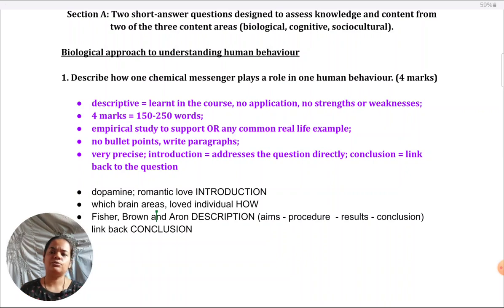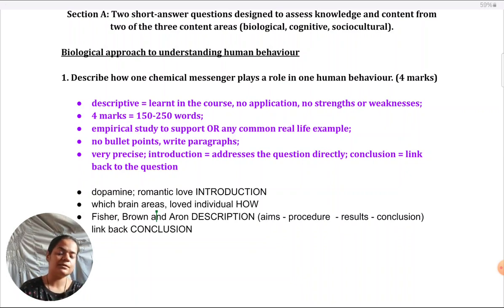Serotonin is another popular neurotransmitter, and there's this study by Caspi et al. on depression, how serotonin regulates mood. That could have been your answer. I think these are the most popular ones. Even pheromones would come under chemical messengers. So the Wedekind study, in which T-shirts were smelled. I think MHC was the pheromone, and the behavior that was getting impacted was again romantic love or attraction, rather not so much love, it was more about interpersonal attraction. So any of those behaviors, chemical messengers and studies would qualify for this topic.